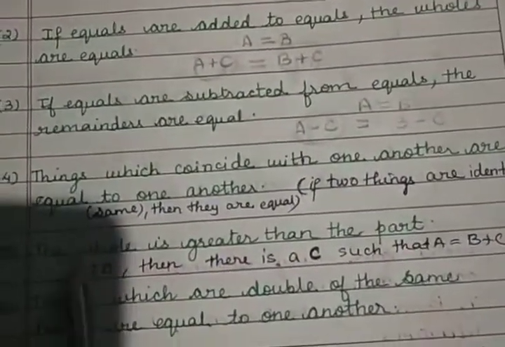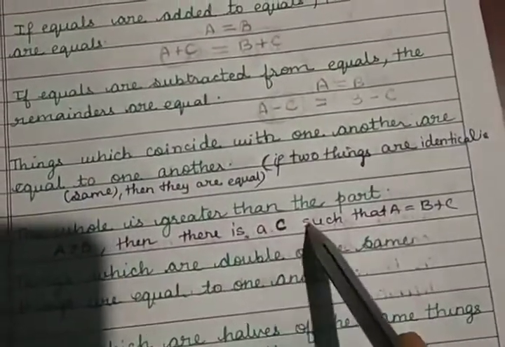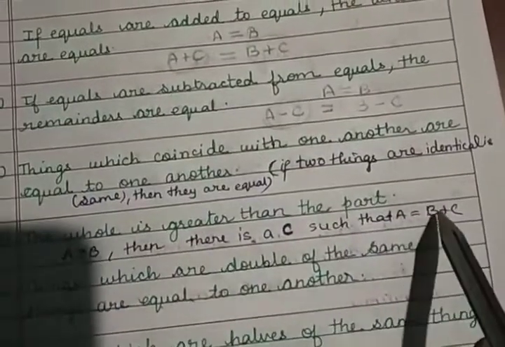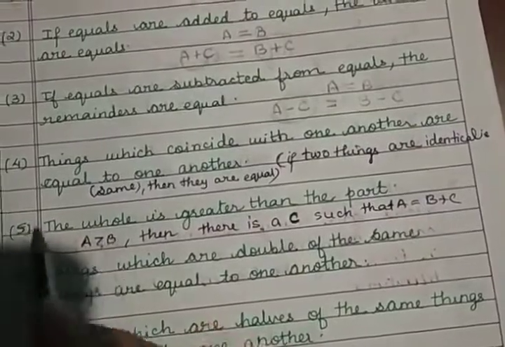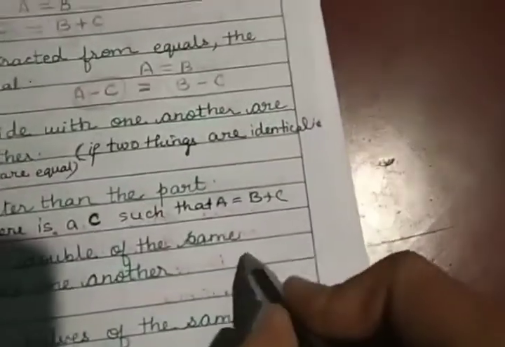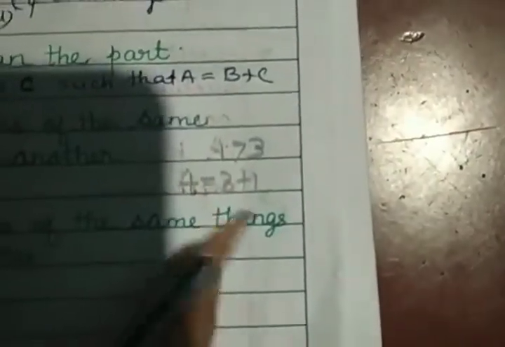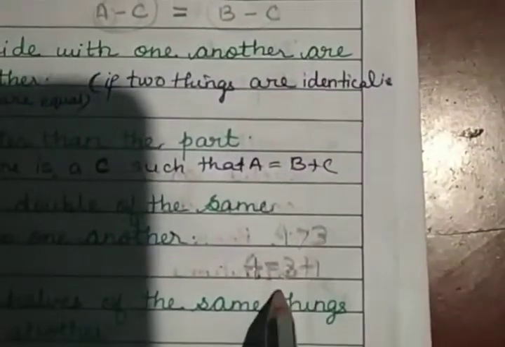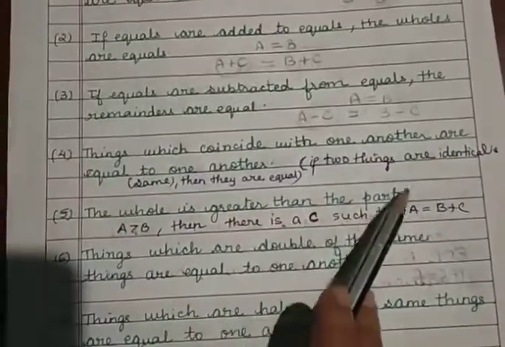Fifth one says the whole is greater than the part. So suppose you have A greater than B, then it means there is a C such that A is B plus C. Means what? A is greater than B by something. So when I say 4 is greater than 3, means what? 4 is 3 plus 1, right? So 4 is greater than 3 by 1. So that is what it means. The whole is greater than the part.